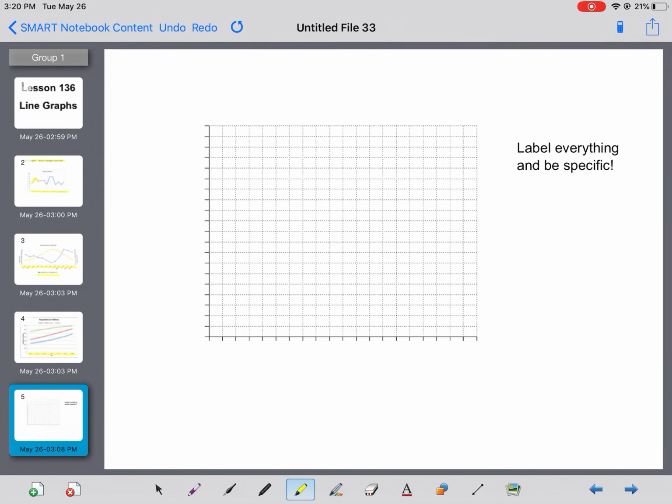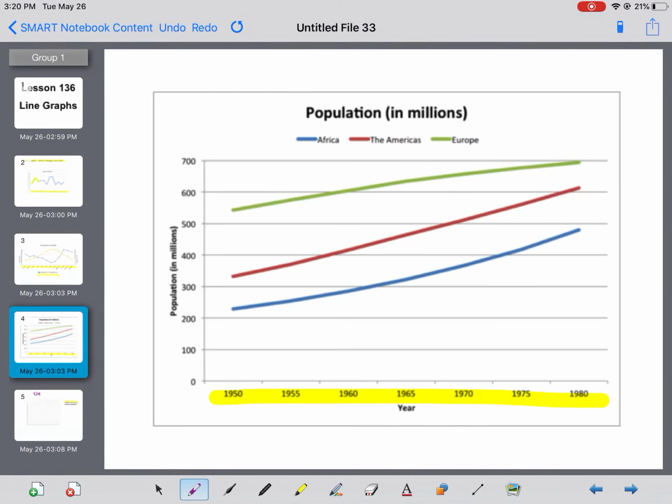The last thing that I want to talk about is a few things I probably should have mentioned yesterday because you did have to make a bar graph, but I forgot, so you're getting it now. Whenever you are making a graph, there are some very important things: making sure that you are labeling everything and being very, very specific. Every graph that you make should have a title at the top so that we know what the graph is showing. Right here, the title at the top, population in millions.